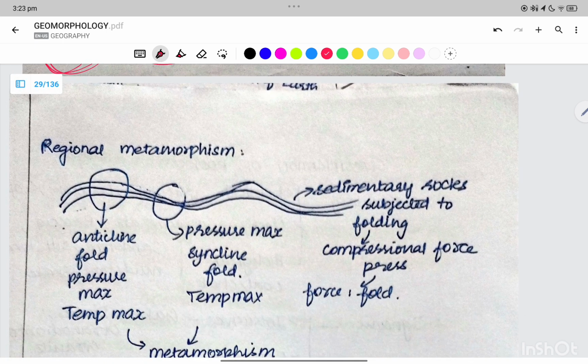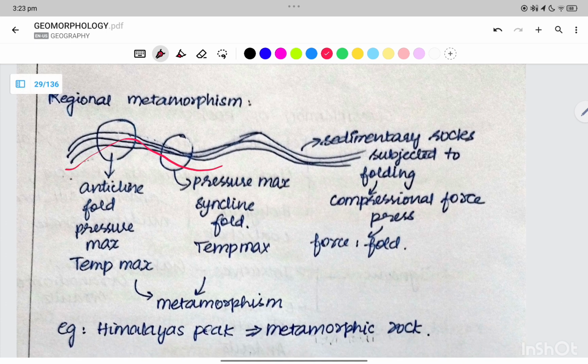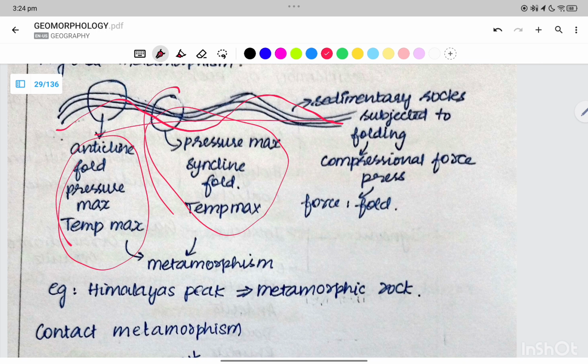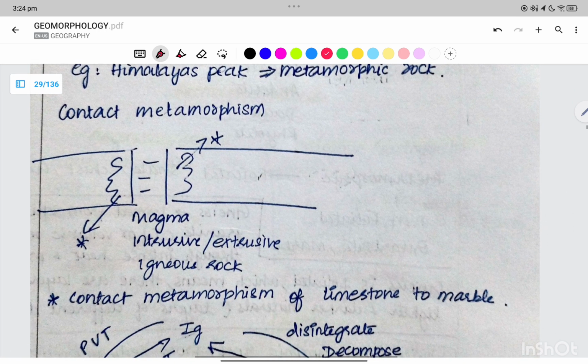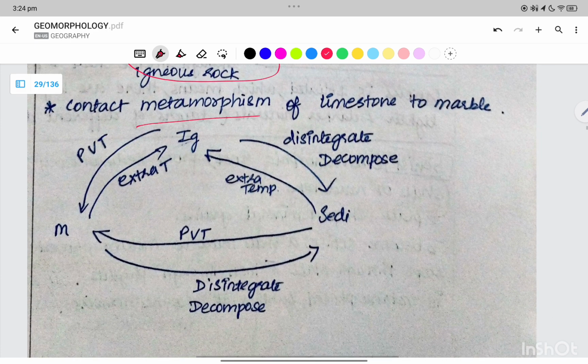Regional metamorphism involves anticline and syncline, right? Anticline is elevated, syncline is depressed. Pressure is maximum, pressure folds, and we will have lineation and foliation. Contact metamorphism is when rocks come in contact with the lava. Contact metamorphism, magma on limestone makes marble, right?